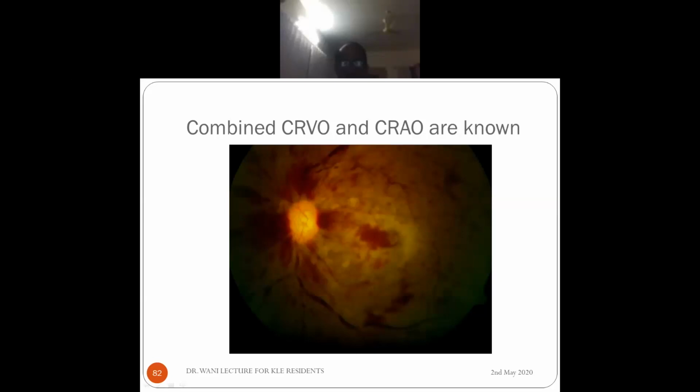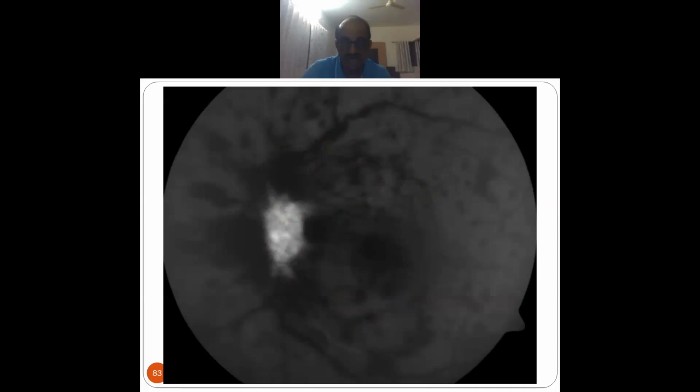Okay. So this is actually sometimes central retinal vein and artery occlusions can both occur. Very difficult to diagnose, but usually you see this opacification in the posterior pole if there is combined. And if you do fluorescent angiogram, you can see that there is hardly any filling up of the vessels.